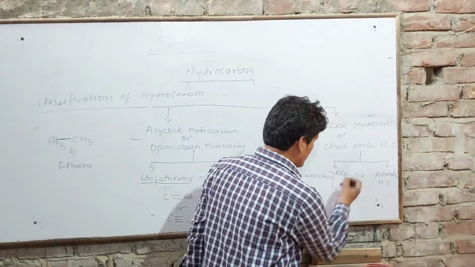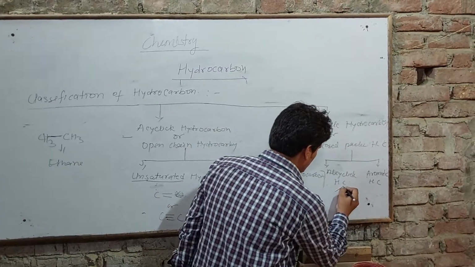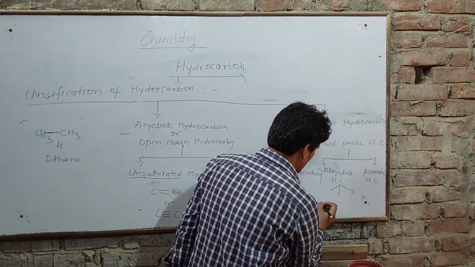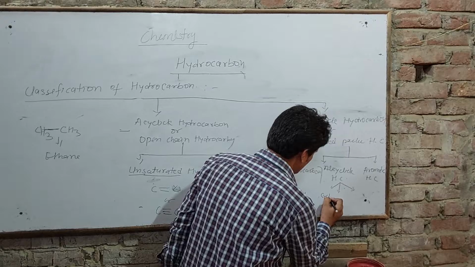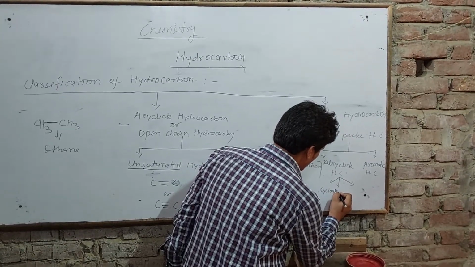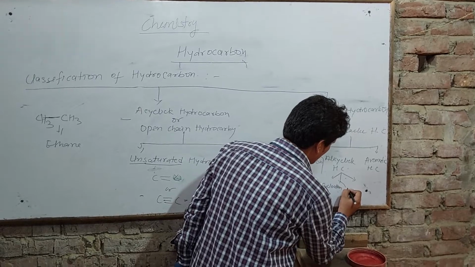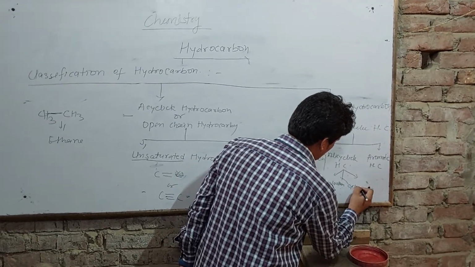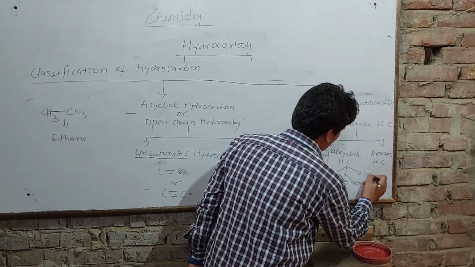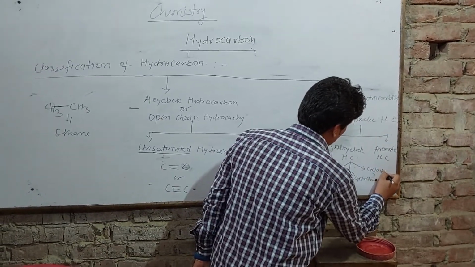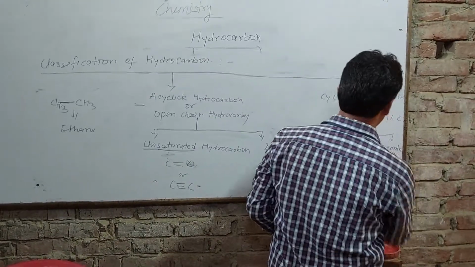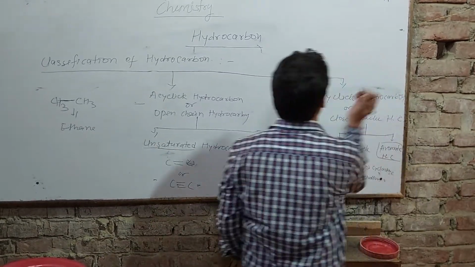For example, alicyclic has three types: cycloalkane, cycloalkene, and cycloalkyne. While in case of aromatic compounds, we will discuss it on the upper side.